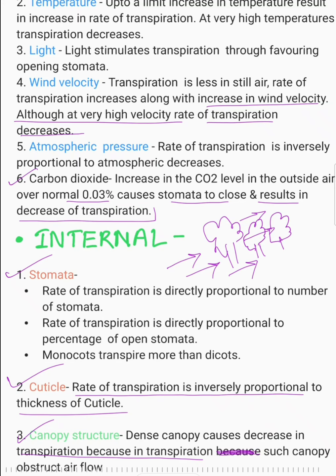So airflow is important, depending on the canopy structure. Canopy structure means the structure of the forest, whether it's dense or moderate.